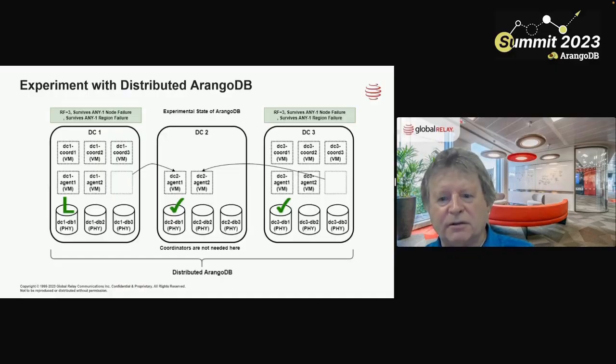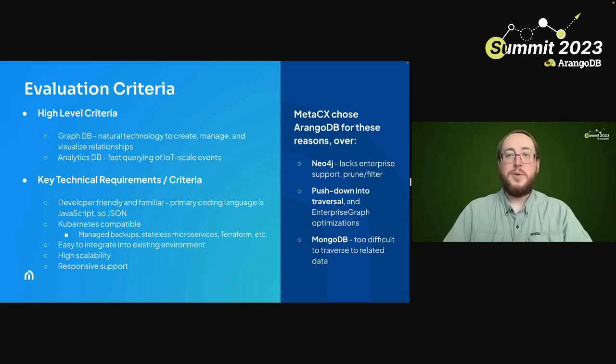All of the data is synchronously copied across, and there is no possibility of data loss, as well as automatic failover. So that you don't have to involve the operators in some complicated switchover to get it to work. It's also easy to integrate into our existing environment, and of course is designed for scalability and horizontal scalability via clustering, which is a must-have for enterprise scale software.